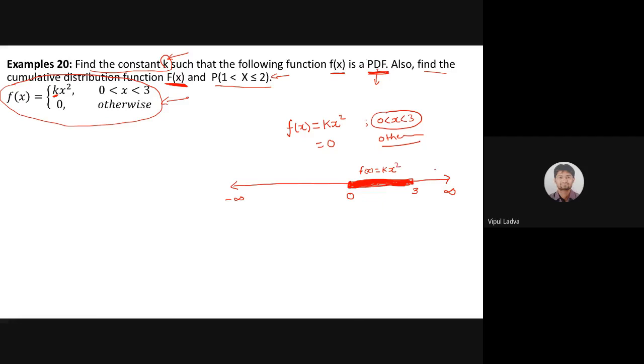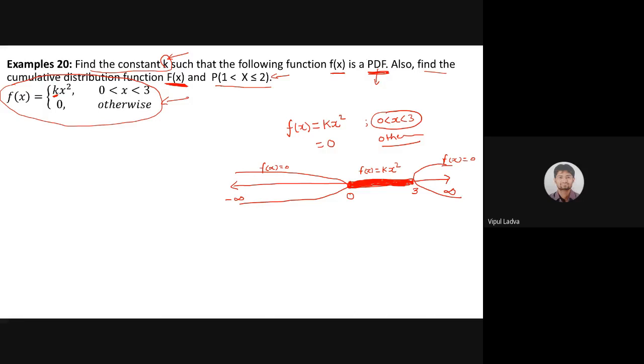And for all the rest of the part, that means the interval from 3 to infinite or the interval from minus infinite to 0, my function f of x will act as a 0. So f of x is 0 over here, f of x is also 0 over here. Now this is the way the probability function is provided in the data. This information is provided.